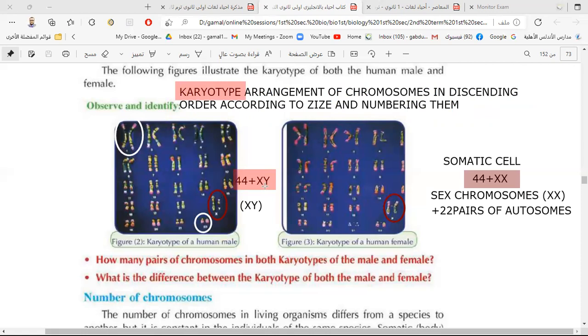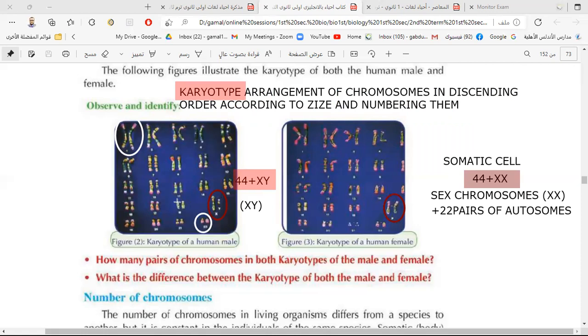It is the arrangement of chromosomes in descending order according to their size and numbering them. The karyotype of the male somatic cell is 44 plus XY. The karyotype of the somatic cell in the female is 44 plus XX.